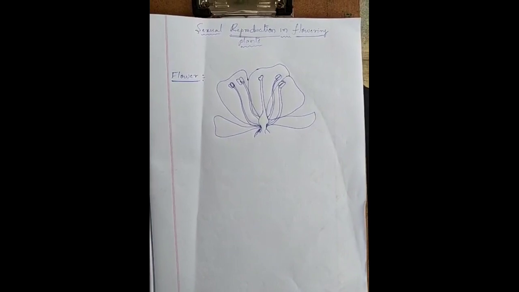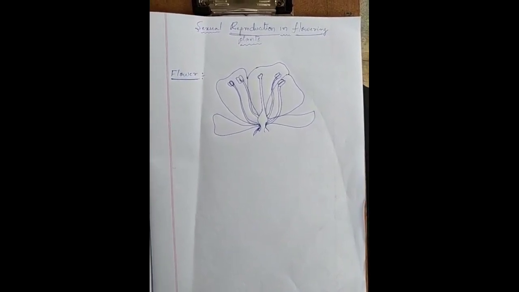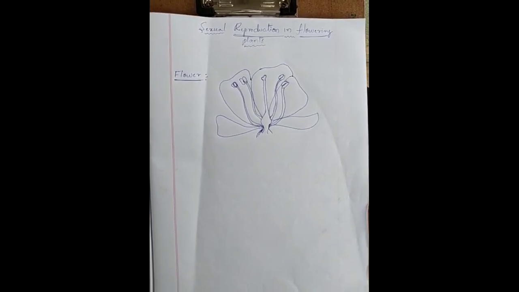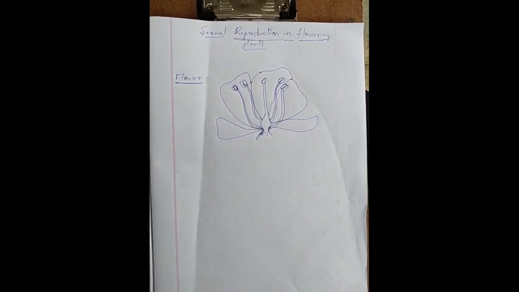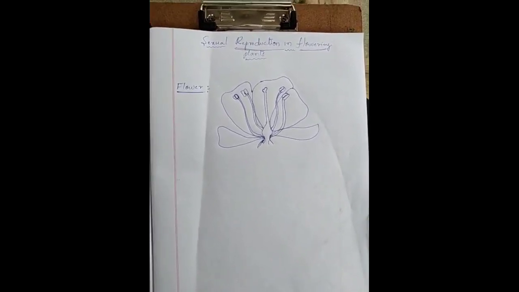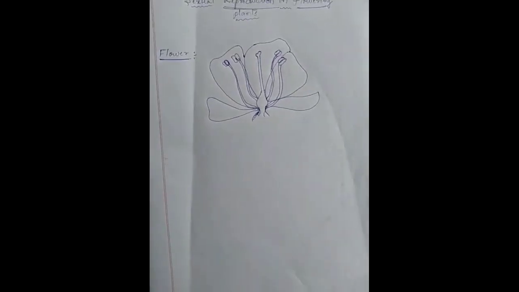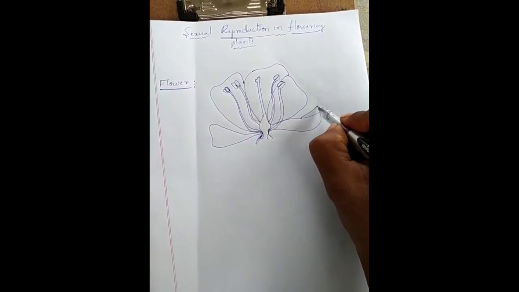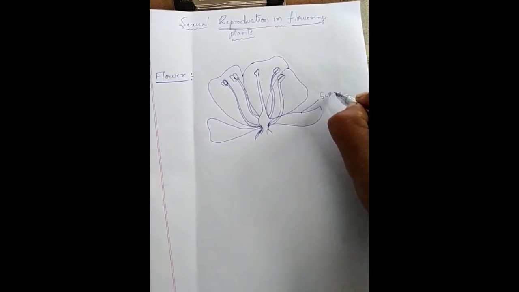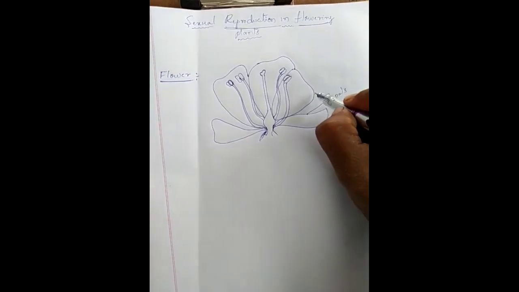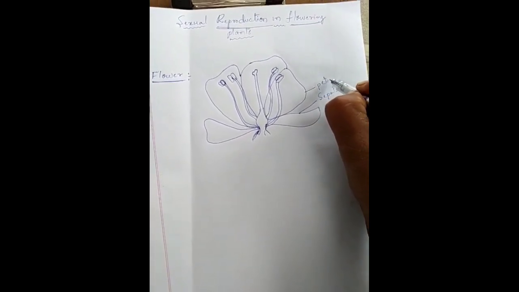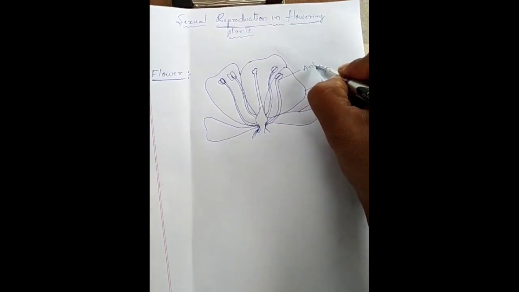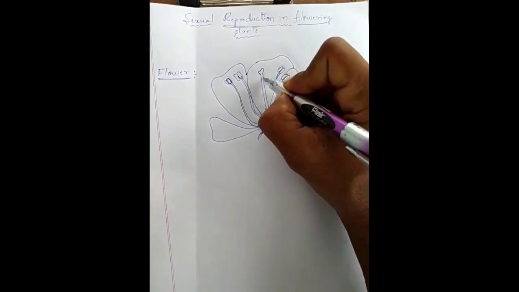Now let us study the structure of a flower. The flower is the major part which helps in sexual reproduction. The flower is composed of parts, which we call sepals, petals, anther, and stigma.